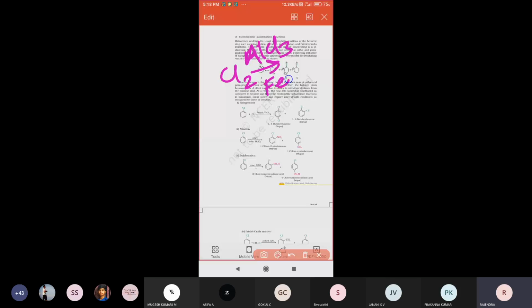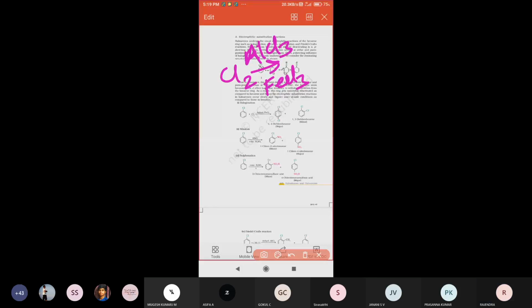In chlorination, the chlorine molecule treated in presence of FeCl3 will be directed towards the ortho portion or para portion.